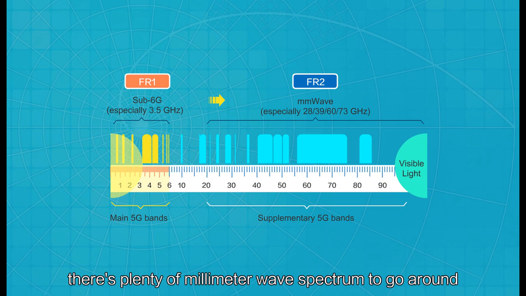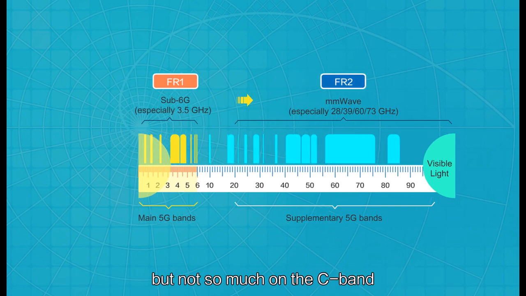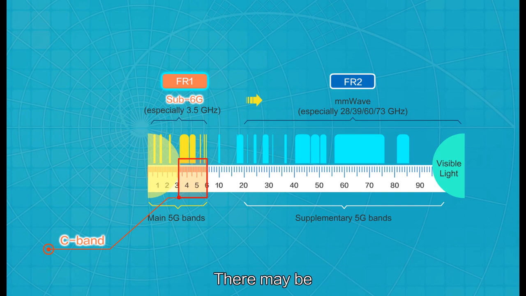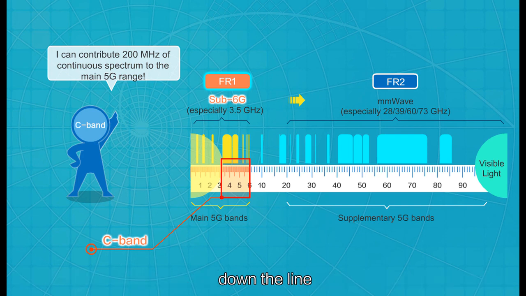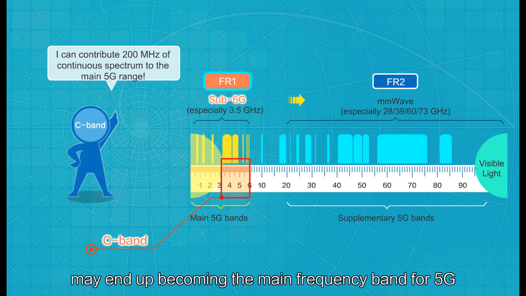For the most part, there's plenty of millimeter wave spectrum to go around, but not so much on the C-band. There may be, however, C-band spectrum resources of a continuous 200 MHz available down the line, and that spectrum may end up becoming the main frequency band for 5G.